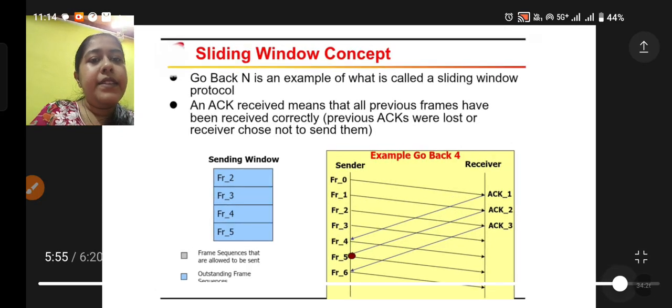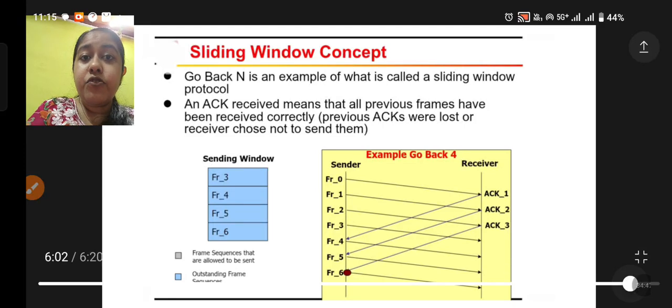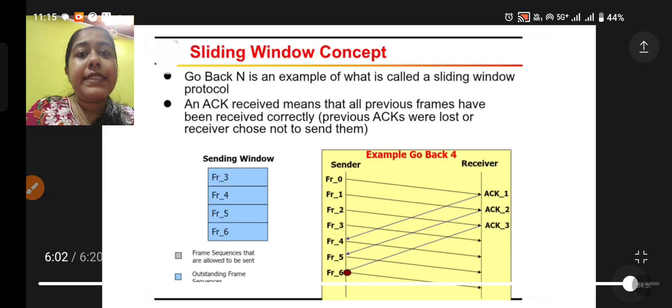Now again see frame number 6: 3, 4, 5, 6. This is the new window, or the window frames, that is 3, 4, 5, 6. Since I have received an acknowledgement for frame number 3, that is, we have received up to 0, 1, 2, 3. Now here we are sending, again it will be n equals 3, but since our n equals 4, it is sliding towards 6. Up to frame number 6 it is sending.